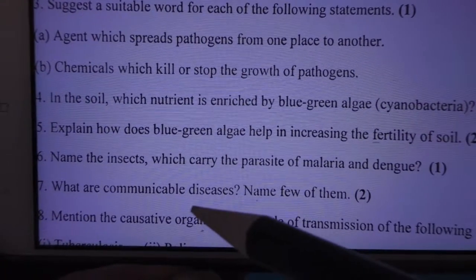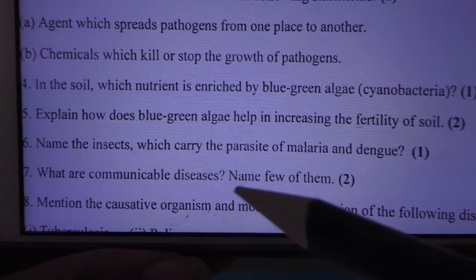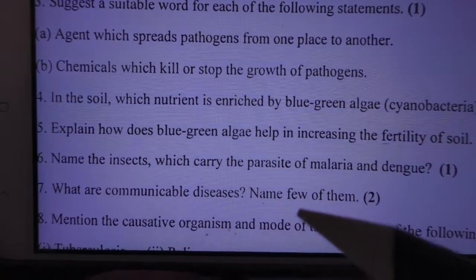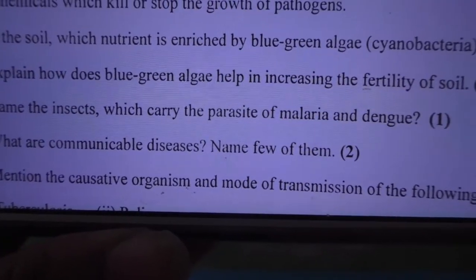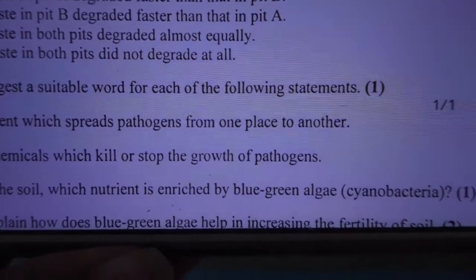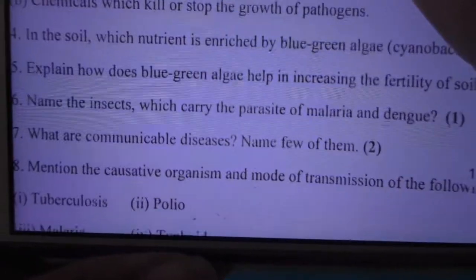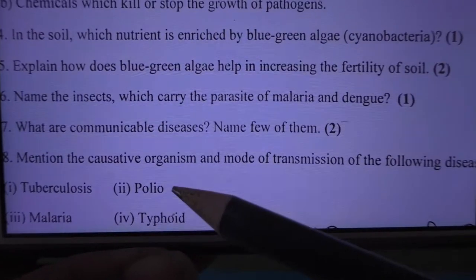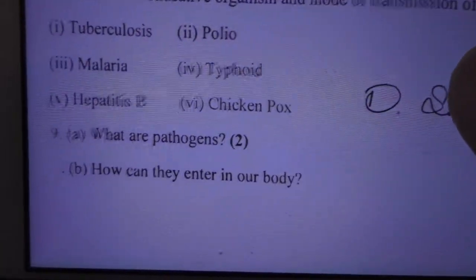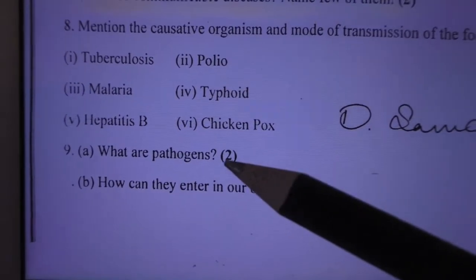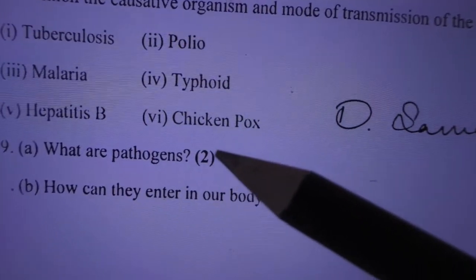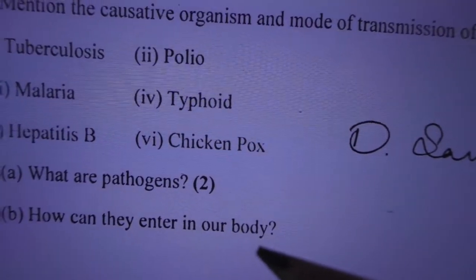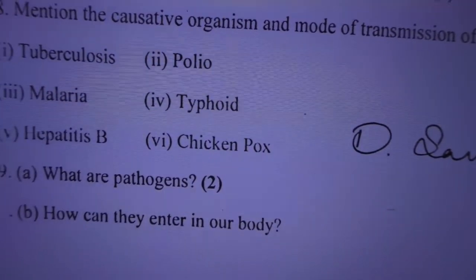Okay. Communicable disease means diseases which spread from one person to another person. Name a few of them: tuberculosis, cholera, flu, and all you can write. And mention the causative organism and mode of transmission of the following. So the table column, what we discussed now, that table column. What are pathogens? Disease causing microorganisms are called pathogens. How can they enter our body? Through air, water, food we eat, or through contact, isn't it?